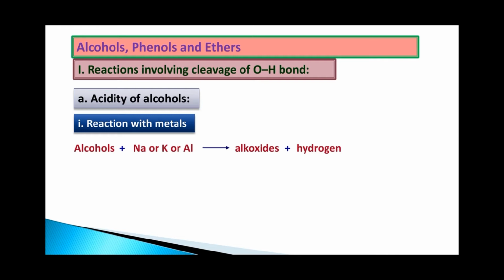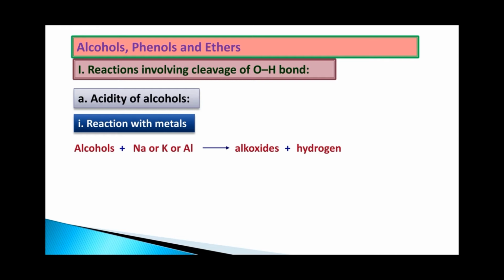What are alkoxides? RO minus are commonly known as the alkoxides. Now if I am using sodium, then the alkoxide formed will be sodium alkoxide. If you are using potassium, potassium alkoxide. Aluminum, then we are going to get aluminum alkoxide.